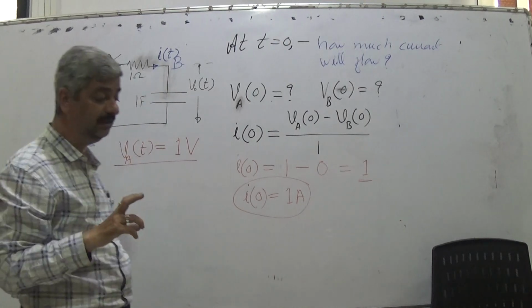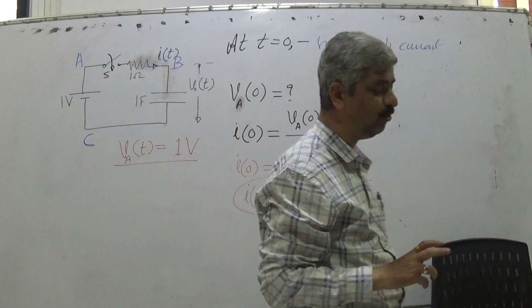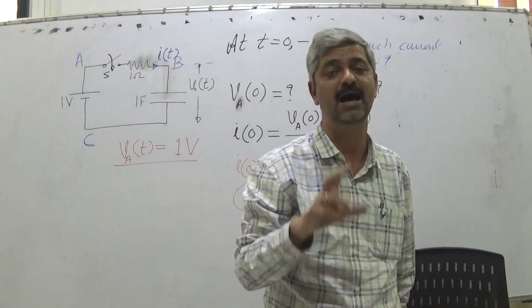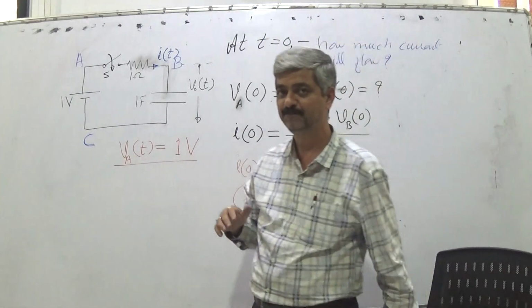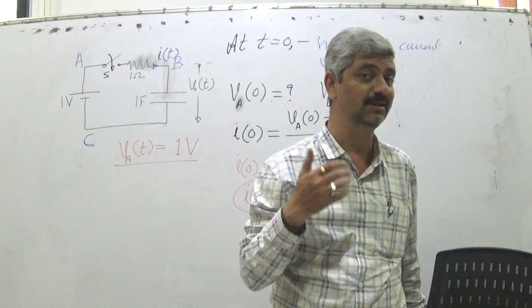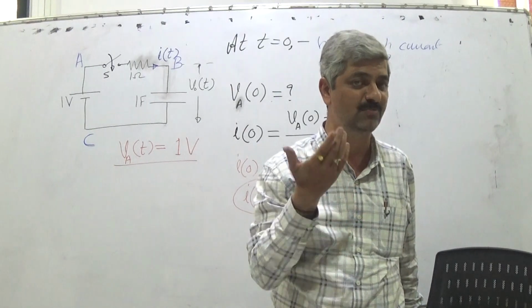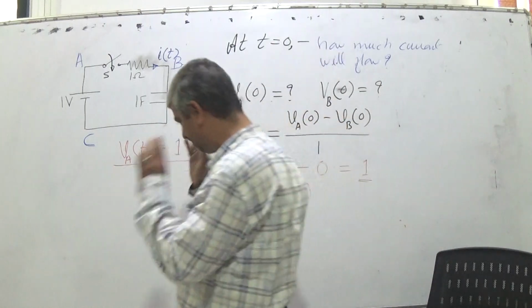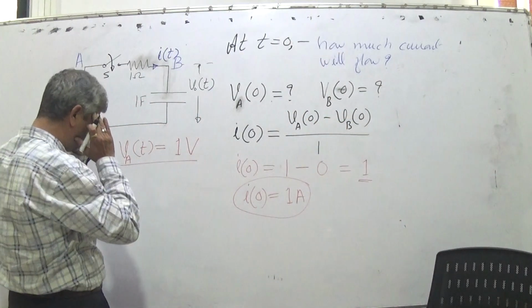So the equivalent flow of 1 ampere means those many electrons. 1 electron is 1.6 into 10 raised to minus 19 coulomb. So listen very carefully.